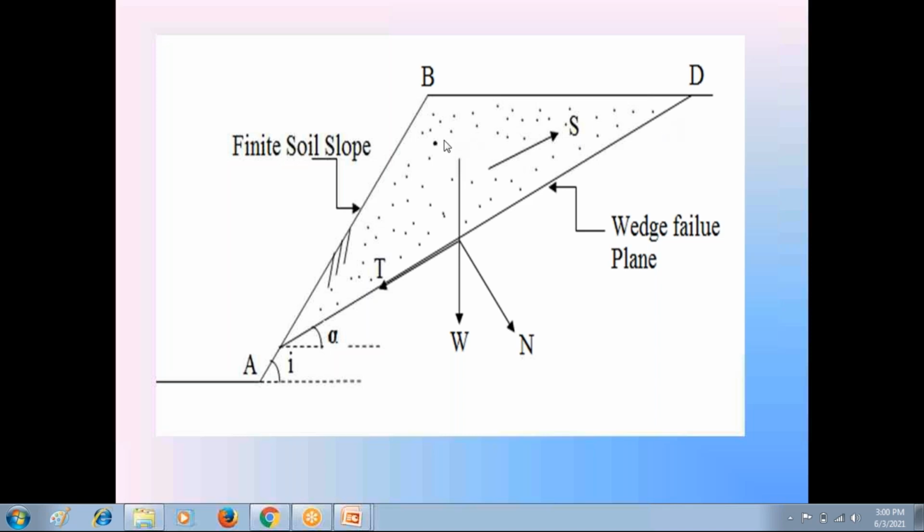So like that we can study the stability of finite side slopes in the wedge failure by taking the help of graphs. So this is the procedure to study the stability analysis of finite side slopes in the wedge failure.